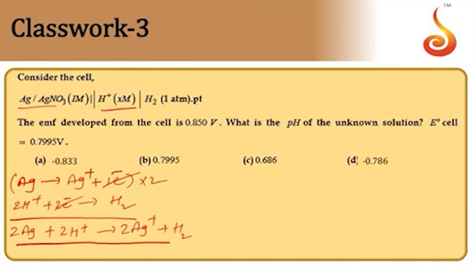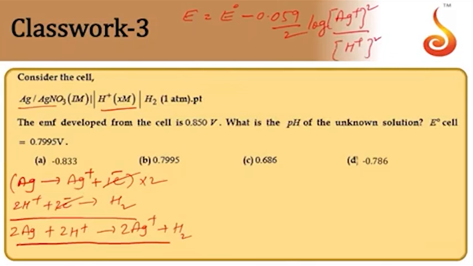Now let us write the Nernst equation for this reaction. E is equal to E naught minus 0.059 by 2, because of 2 electron transfer here, log of the concentration of products Ag+ whole square by the concentration of reactant H+ whole square.